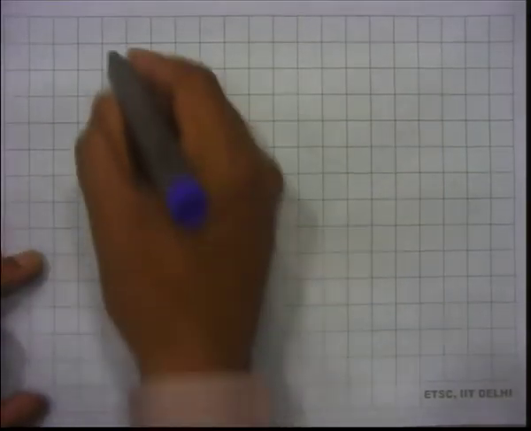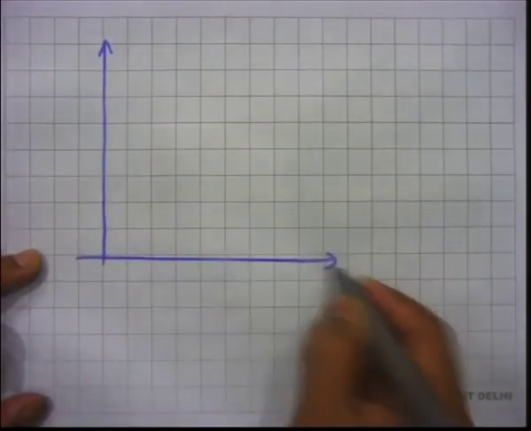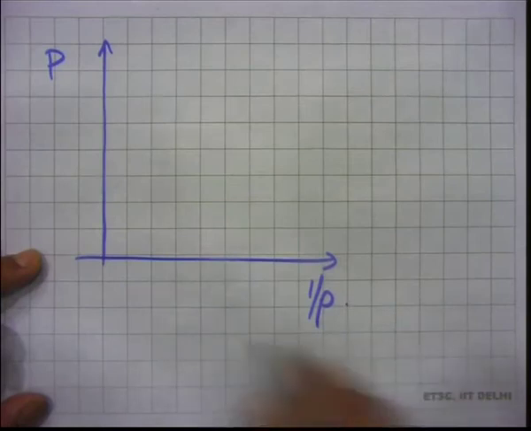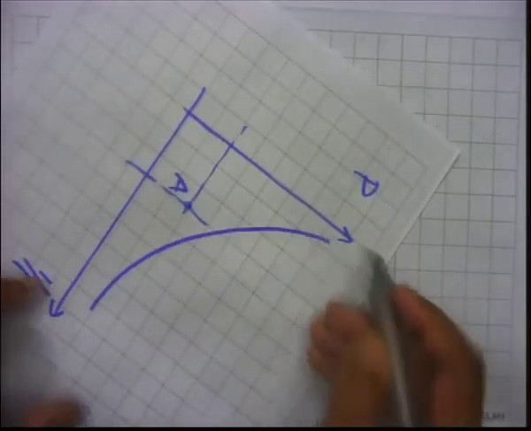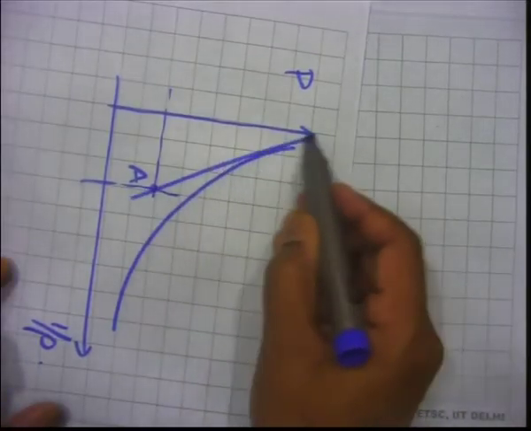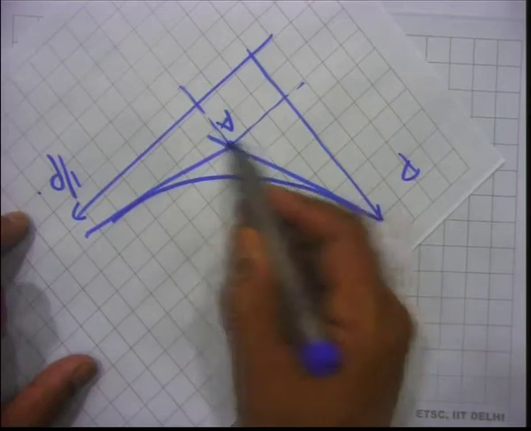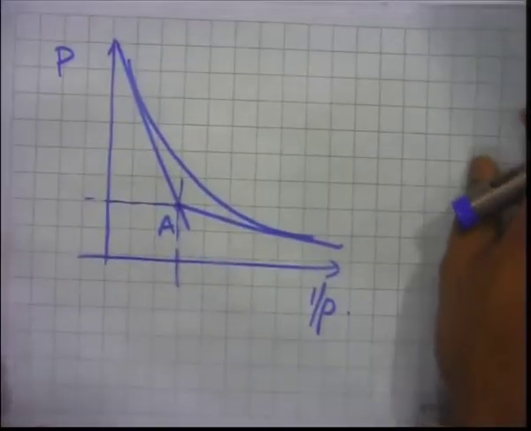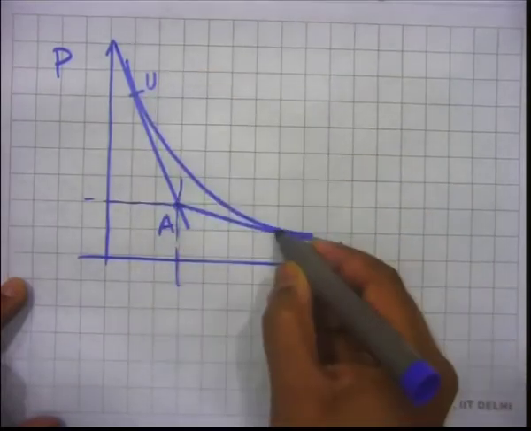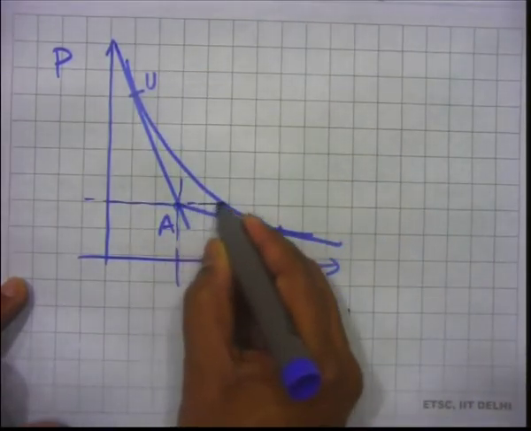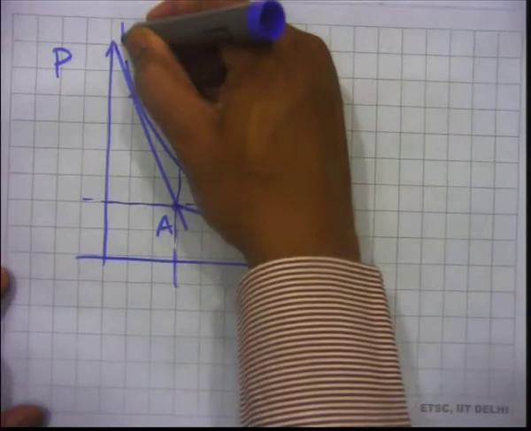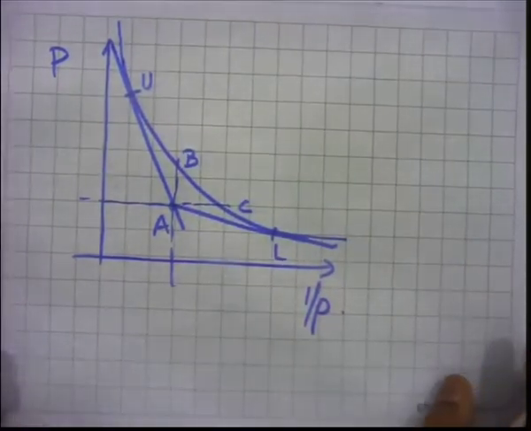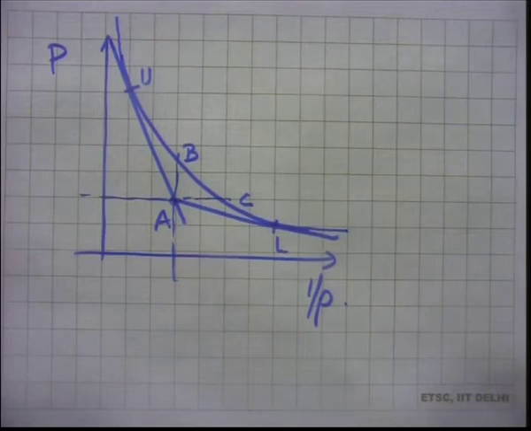Now going back to our basic plot. We call this U, we call this L, and call this B, call this C. Okay. Now what has been given?